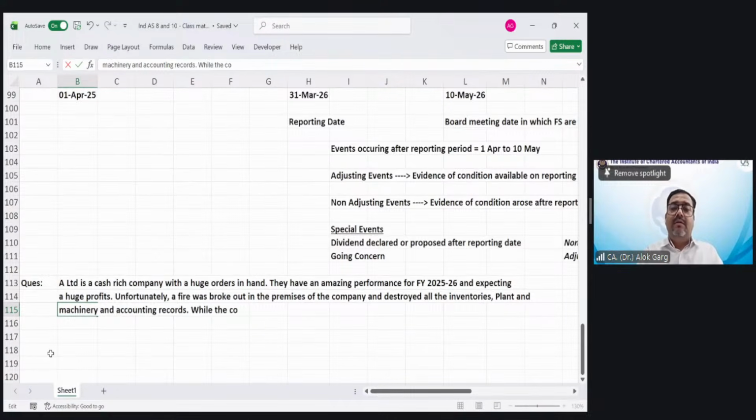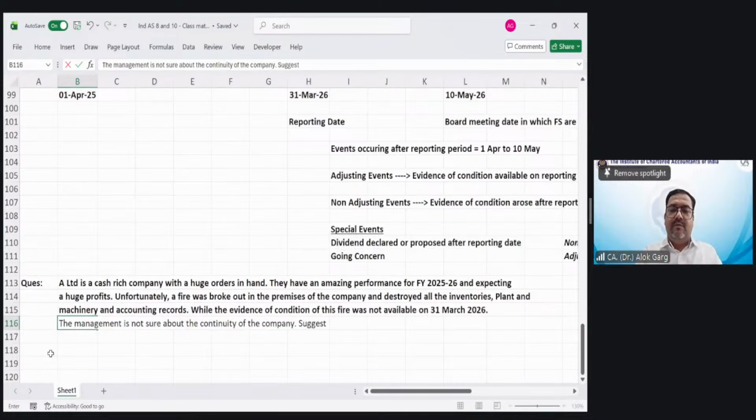While the evidence of condition of this fire was not available on 31st March 2026, the management is not sure about the continuity of the company.